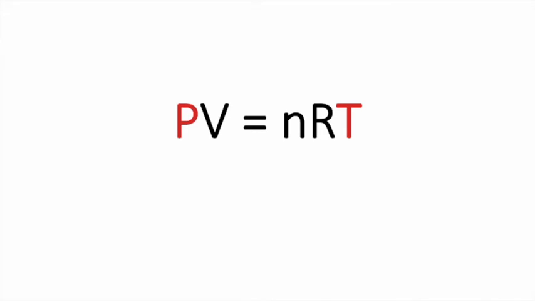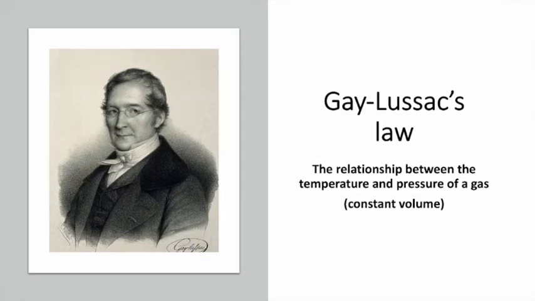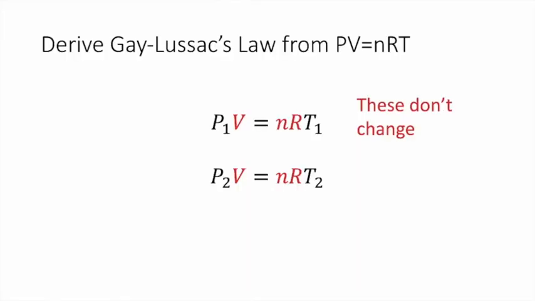We can easily rearrange PV equals nRT to derive the equation proposed by Gay-Lussac in 1808, otherwise known as Gay-Lussac's law. We're going to hold volume and the number of moles constant, and R is a constant anyway. They don't change. We have our initial pressure and temperature, which I'm going to label P1 and T1, and then we have our final temperature and pressure, which I'll label T2 and P2.